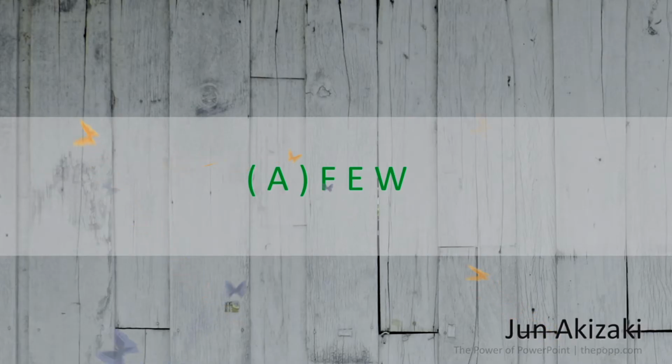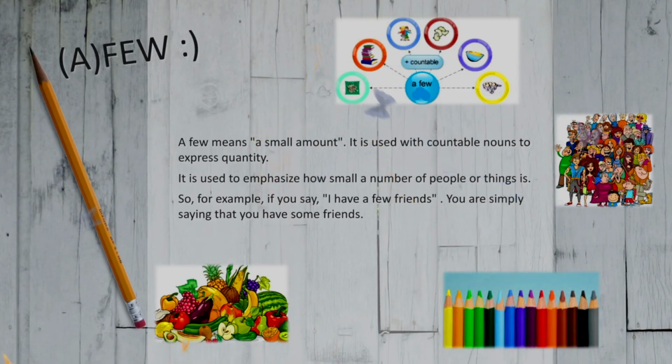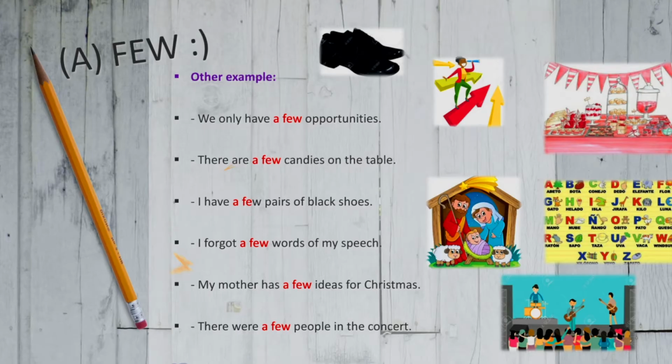I am going to talk about the use of few. A few means a small number. It is used with countable nouns to express quantity. For example, if you say I have a few friends, you are simply saying that you have some friends.